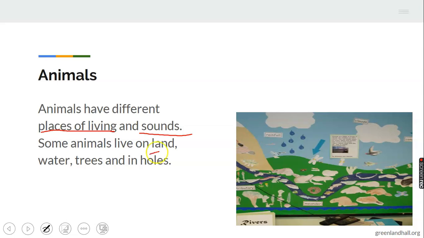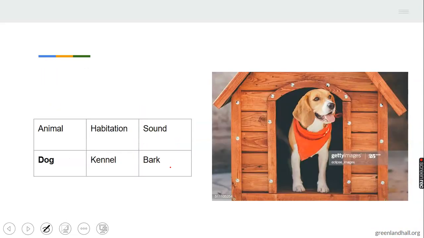Some animals live on land. Some live in water. Some live on trees, and some live in holes. Yes, inside holes. Some of them live there. Okay, we are going to be looking at some animals, their habitation, and the sound they make.